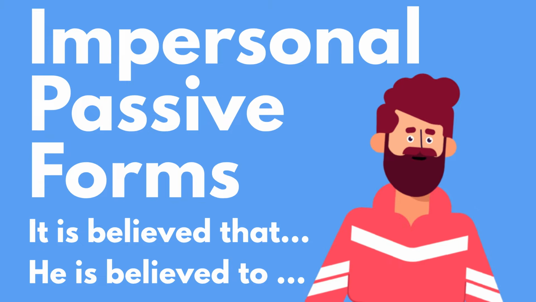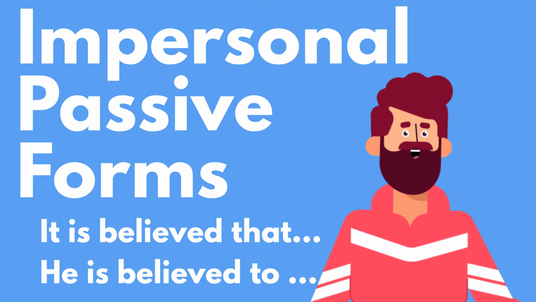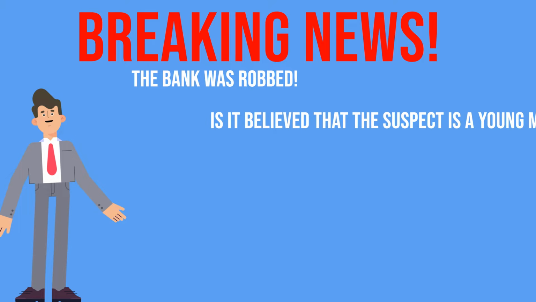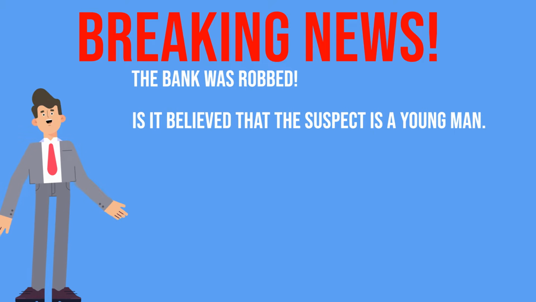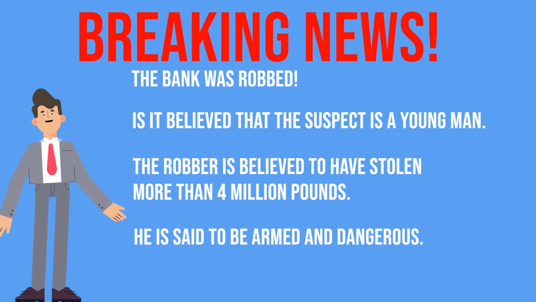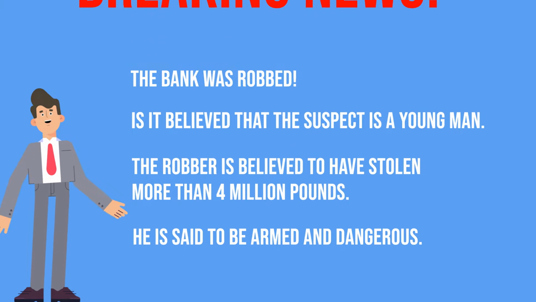But first, we interrupt this video for some breaking news. There has been a robbery in the high street. The bank was robbed this afternoon. It is believed that the suspect is a young man. The robber is believed to have stolen more than £4 million. He is said to be armed and dangerous.